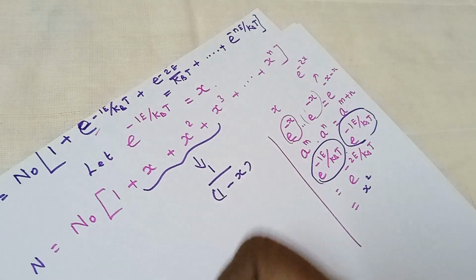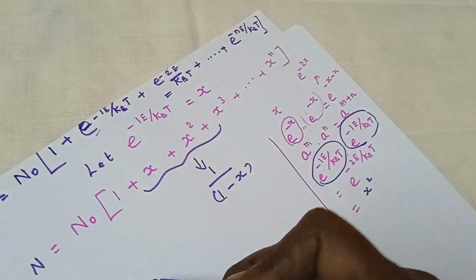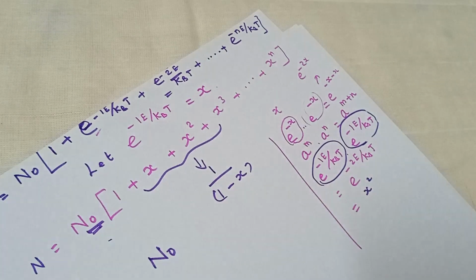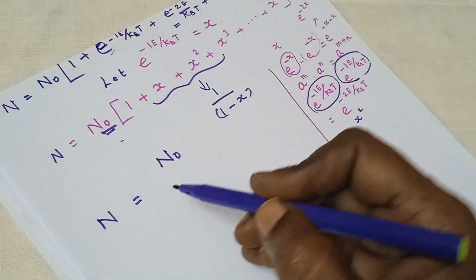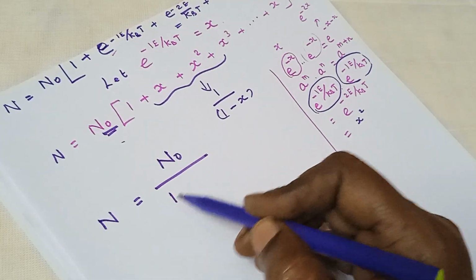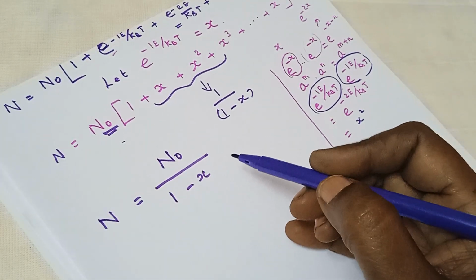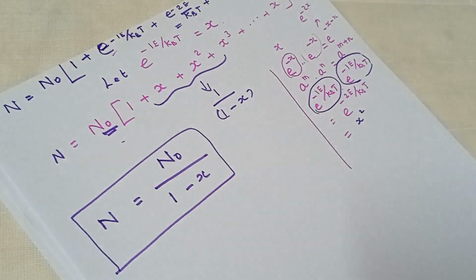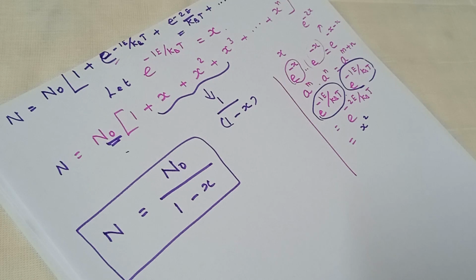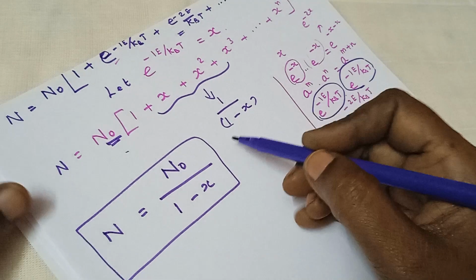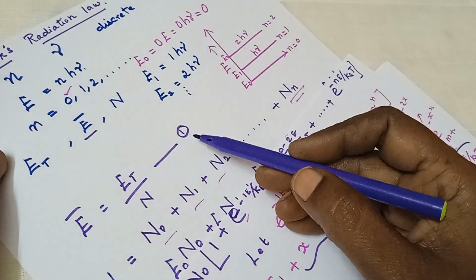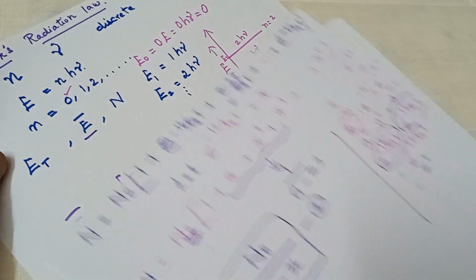So the total number of oscillators can be written as N naught divided by 1 minus x, and this can be taken as equation number 2, and previously this is taken as equation number 1.